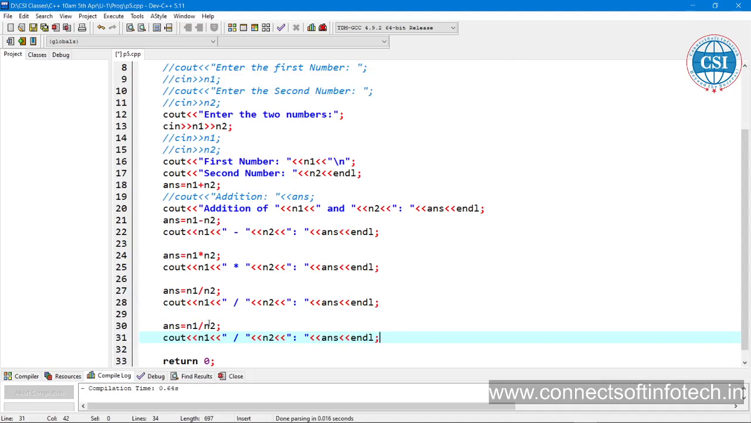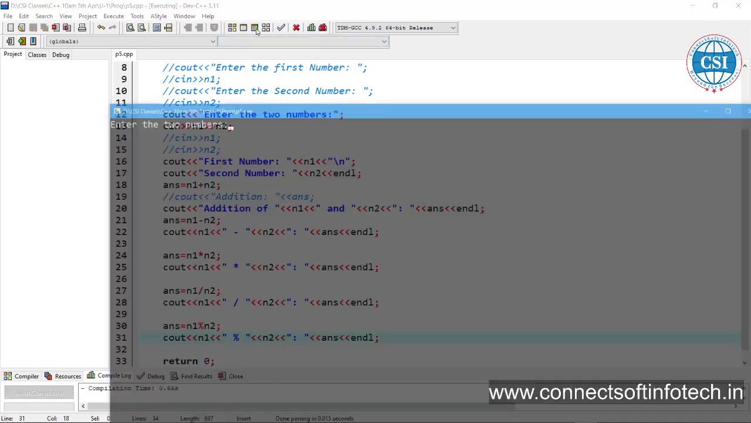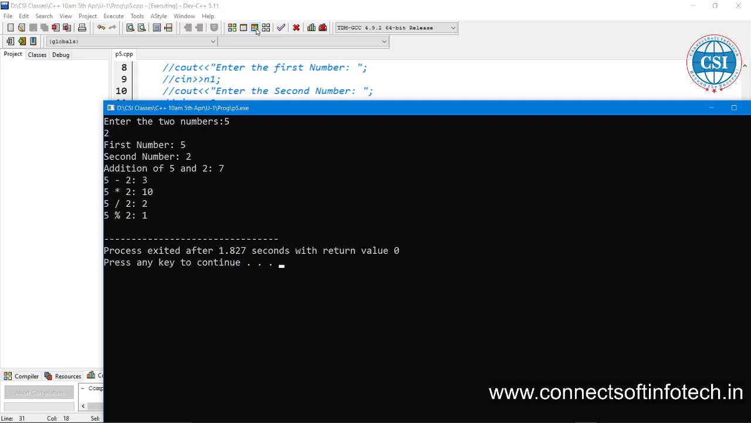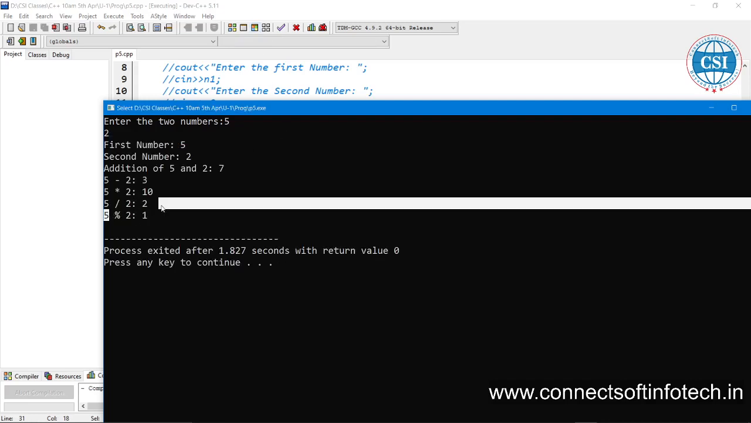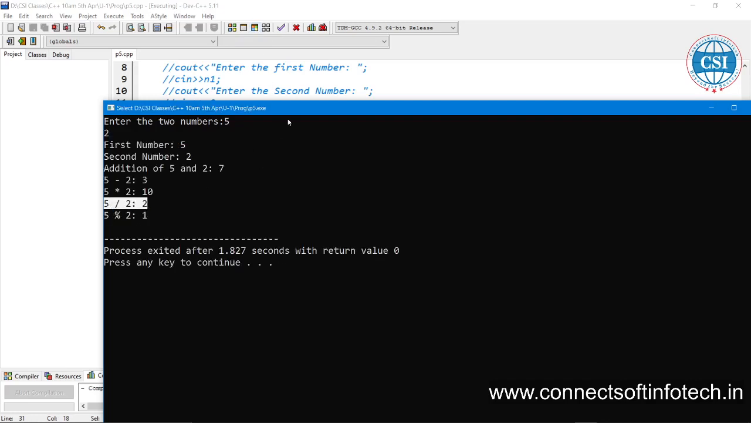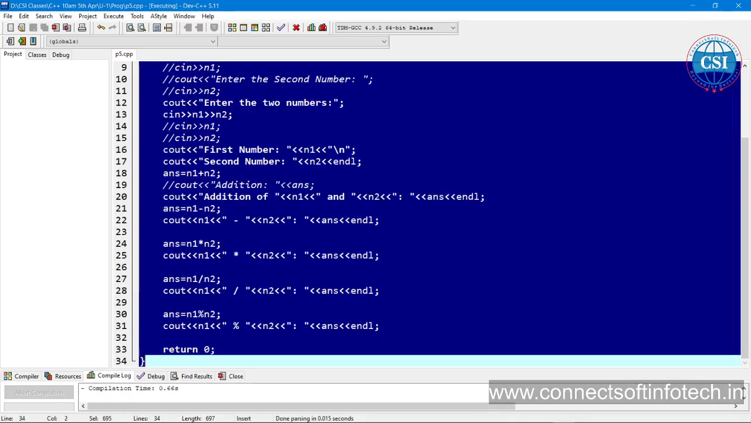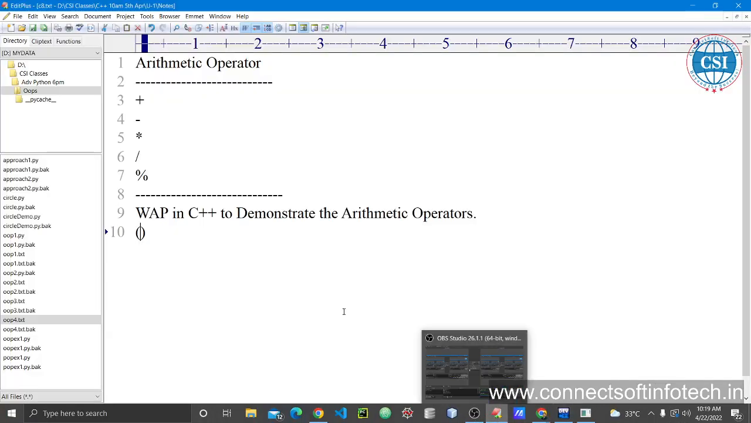Mod: division is different, modulus is different. 5 by 2 is 2, and 5 mod 2 is 1. Perfect. So this is the example for arithmetic operators.